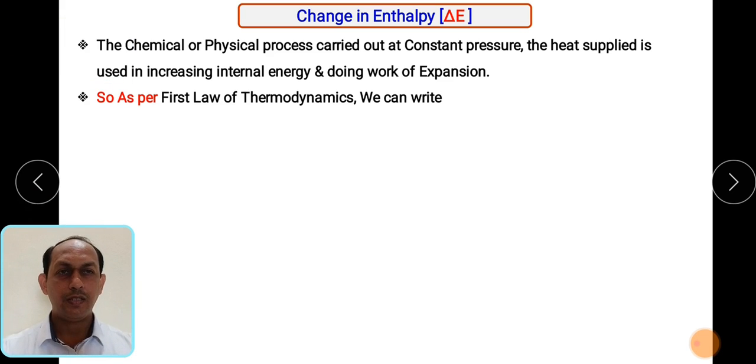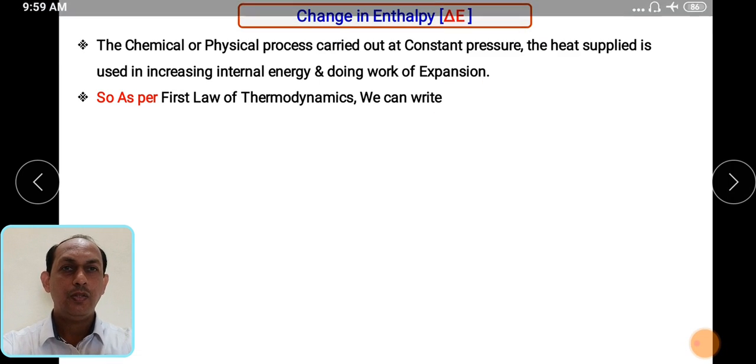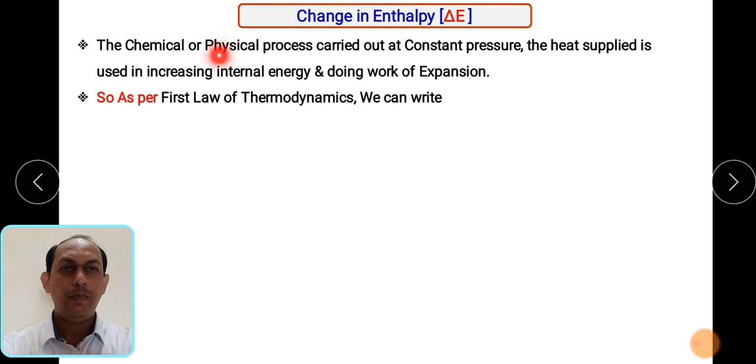Today we are going to understand a very important term called change in enthalpy, which is denoted by H. Basically, whenever a chemical or physical process is carried out at constant pressure, the heat is supplied in order to increase the internal energy and to do the work of expansion.